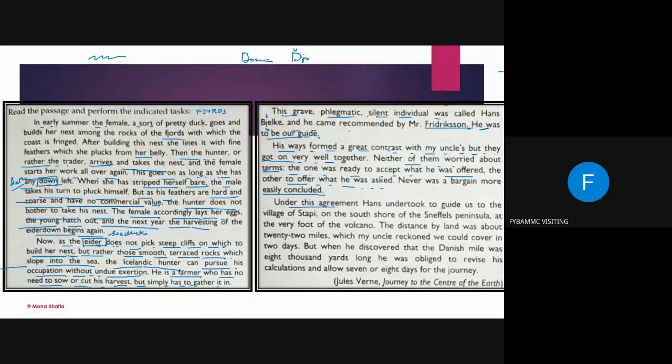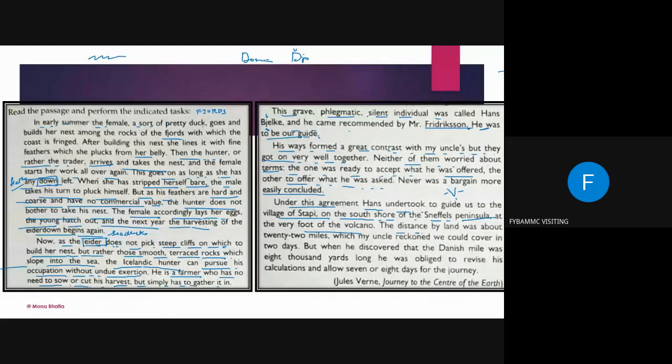Under this agreement, Hans undertook to guide us to the village of Stapi, on the south shore of Sneffels Peninsula. Now, you must be aware what a peninsula is. It's a piece of land which is surrounded on three sides by the sea, at the very foot of the volcano.